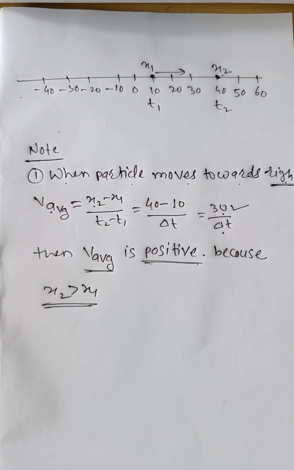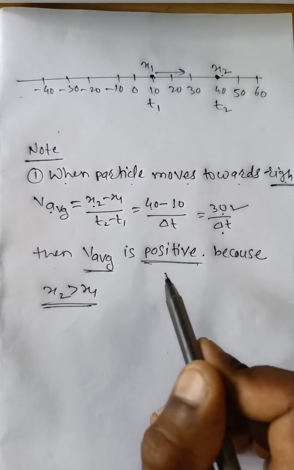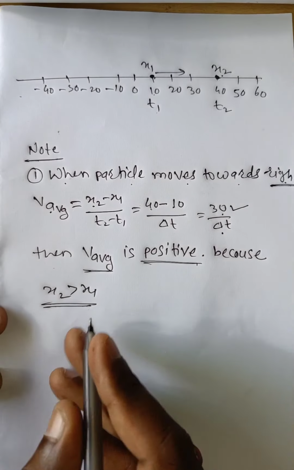Now this is the first note. What is the first note? When a particle moves towards the right, then average velocity is positive because x2 is greater than x1.